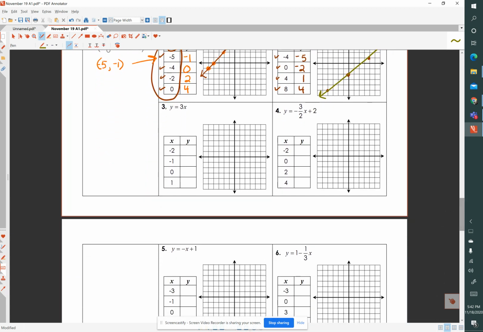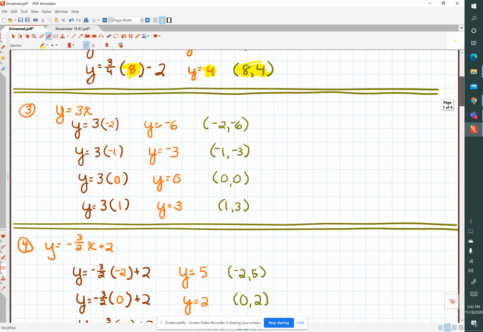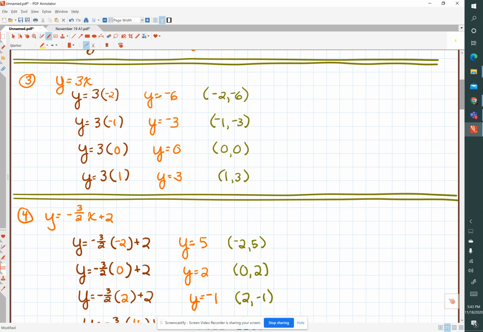Number 3, y equals 3x. And we're given the x values of -2, -1, 0, 1. So let's move on to number 3. So here's our function, y equals 3x. When x is -2, y is -6. And that's our first set of ordered pairs.